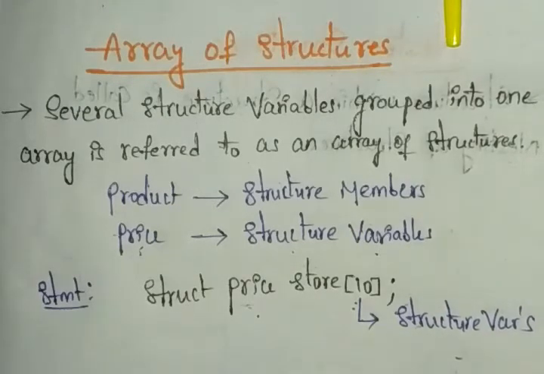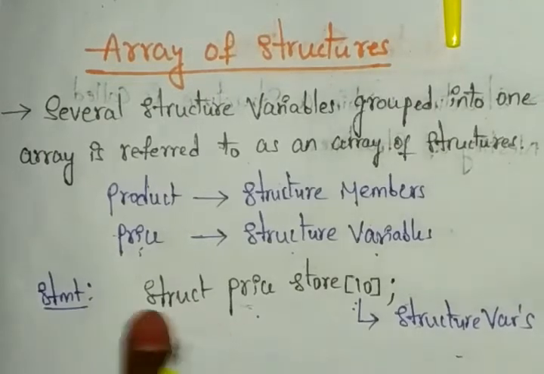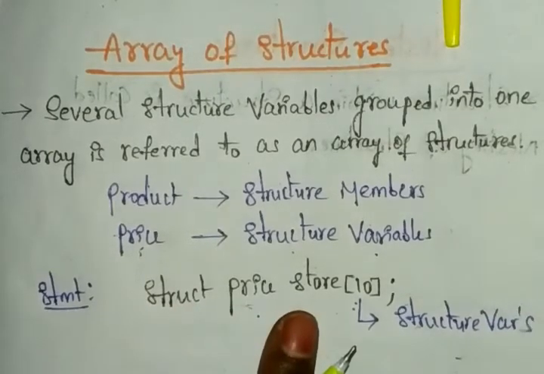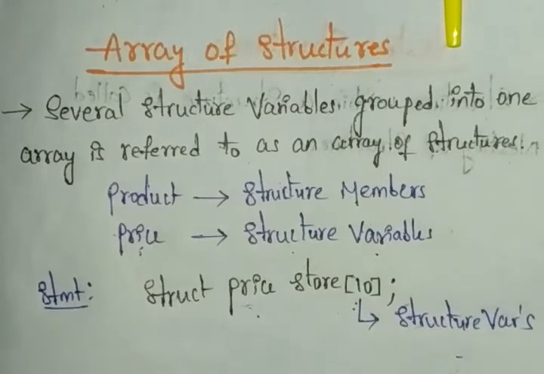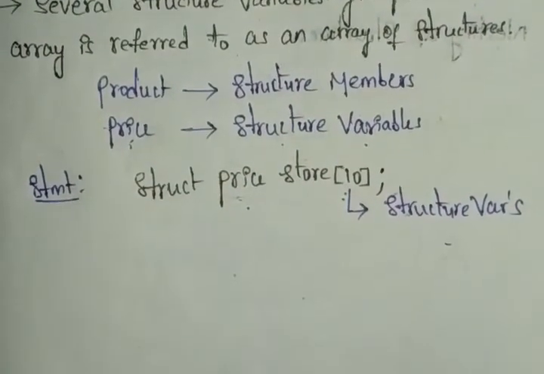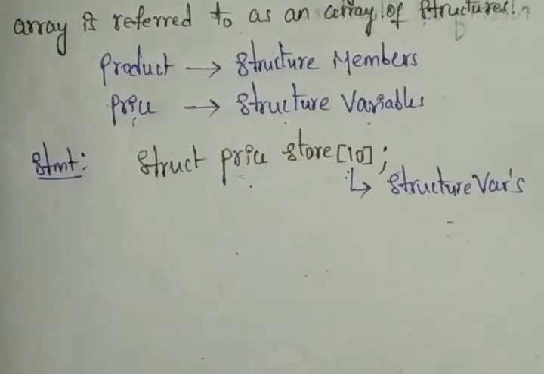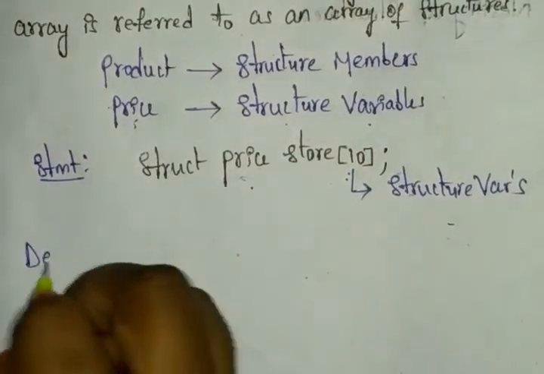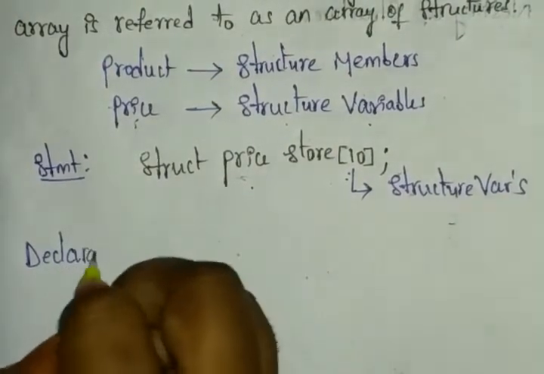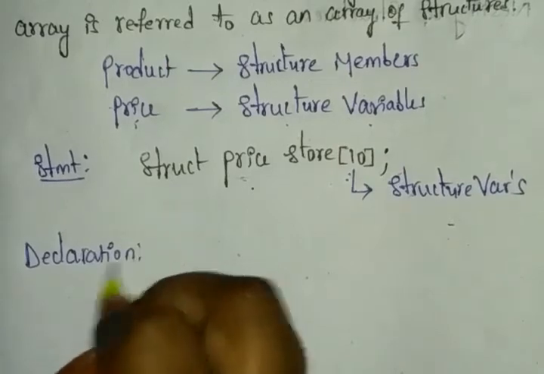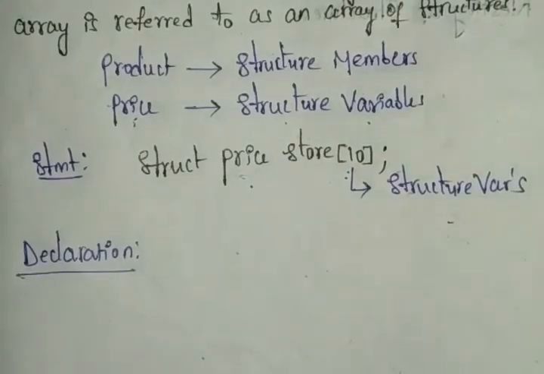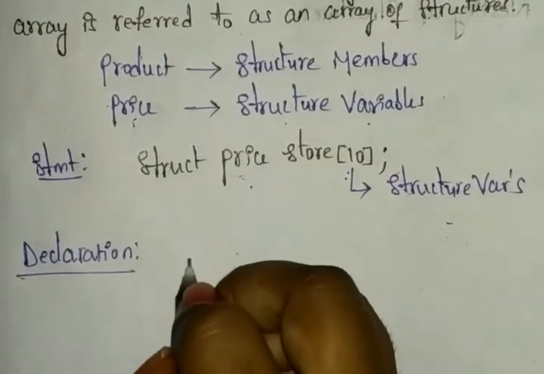Once you declare this, normally this is one statement. But if you are declaring the statement, let's see how it will look. We are performing the declaration for this statement. Here we have the price.